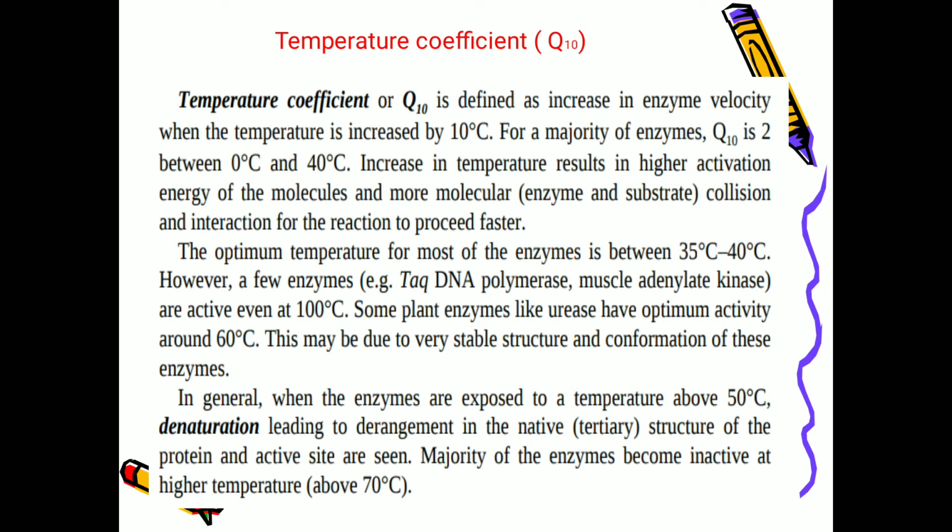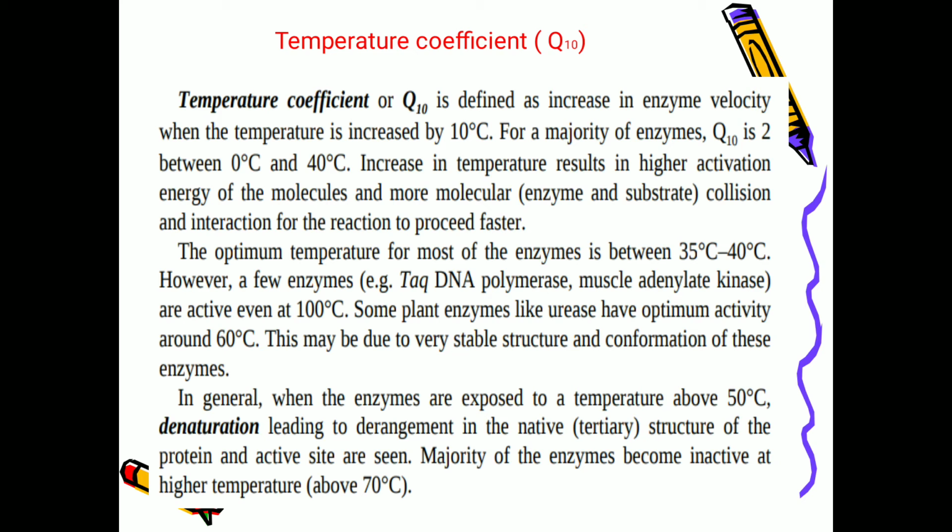Increase in temperature results in higher activation energy of the molecules, and more enzyme and substrate collisions and interactions, so the reaction proceeds faster. See what happens if you increase the temperature: the activation energy is also increased, so that more enzyme and substrate molecules collide. Only with collision will the reaction occur. So with the increase in temperature, the activation energy increases, more collisions occur, and then the speed of the reaction also increases.